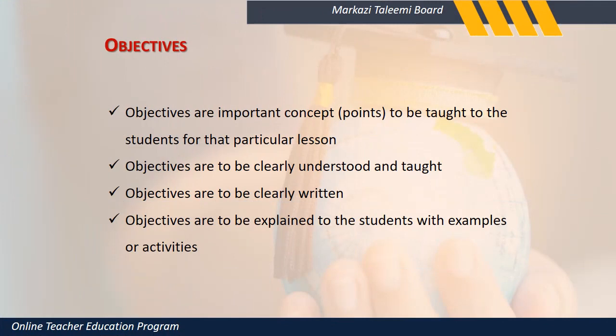Objectives. Why do we define objectives? We all have aims and objectives in life. Why do we do engineering? Why do we become a doctor? Why do I decide that I would do a chartered accountancy course and become a chartered accountant? Or why do I do BEd? We have a very clearly defined objective that I want to become a teacher, so I do BSc BEd, BA BEd, BCom BEd.